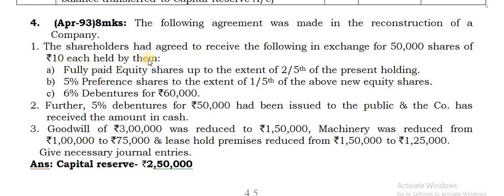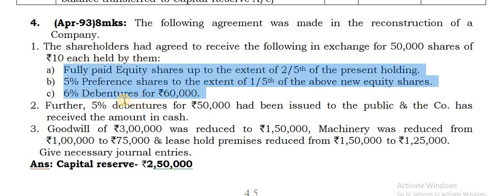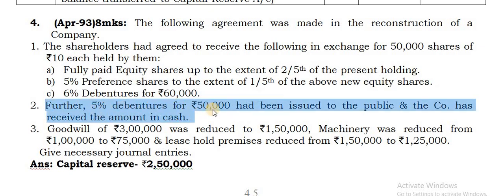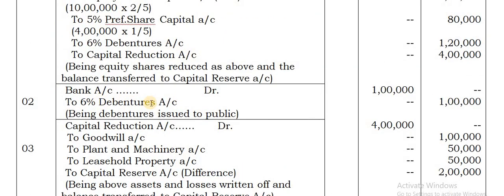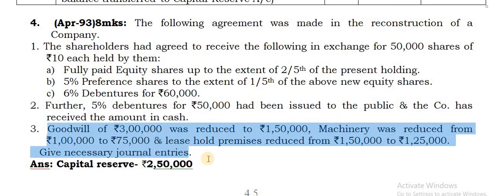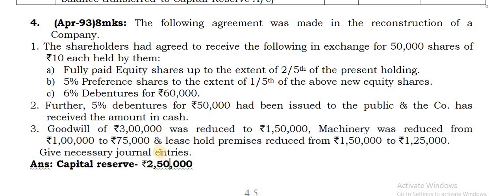Similar is the problem. This you please work out by yourself. You can find here the shareholders had agreed to receive the following in exchange for 50,000 shares of rupees 10 each. They are getting these 3 amounts instead. So you can do that. Again, further 5% debentures of rupees 50,000 had been issued to the public. For this, pass a separate entry: bank account debit to debentures account. Then here these are the amounts which are being written off. Ultimately, the difference you are going to get is 2,50,000. That is the answer I have given. The same 3 entries you have to pass for this. It is complete. That is your homework problem.